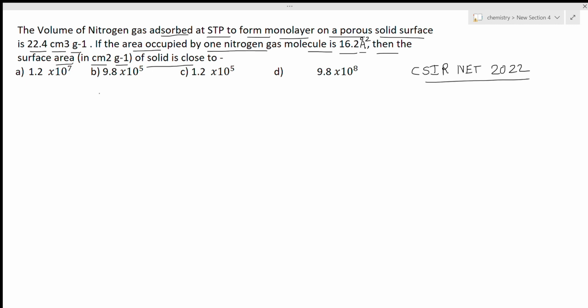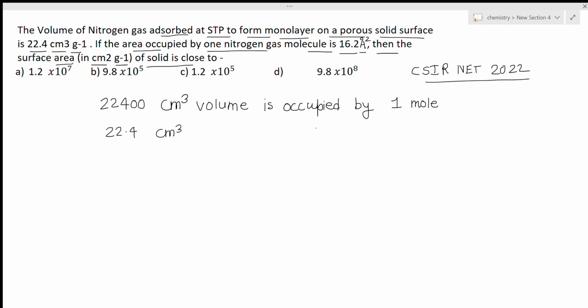We know about the Avogadro concept, and from there we know that 22,400 centimeter cube volume is occupied by 1 mole of the gas. Now the volume given is 22.4 centimeter cube, so this will be occupied by 1 divided by 22,400 into 22.4.